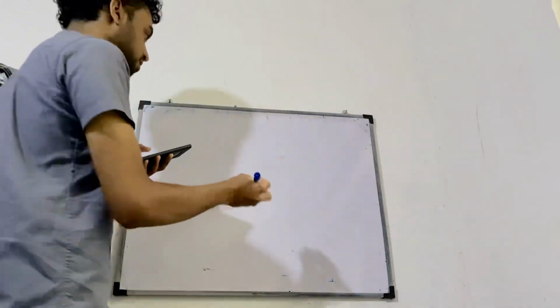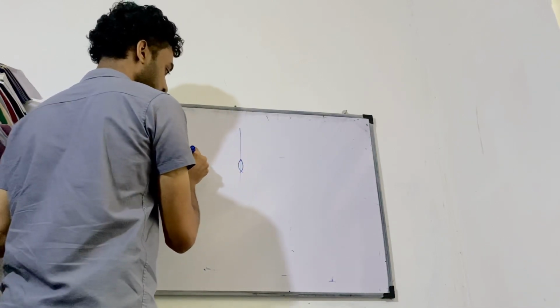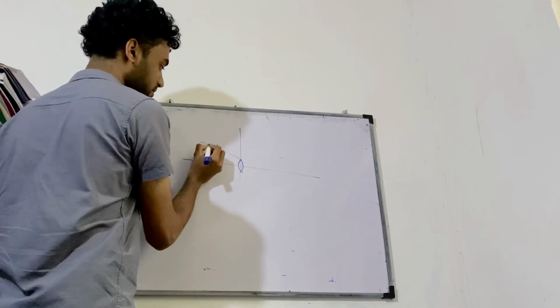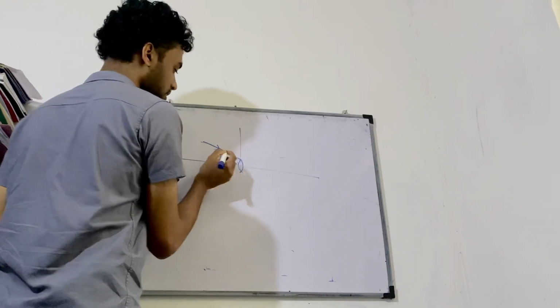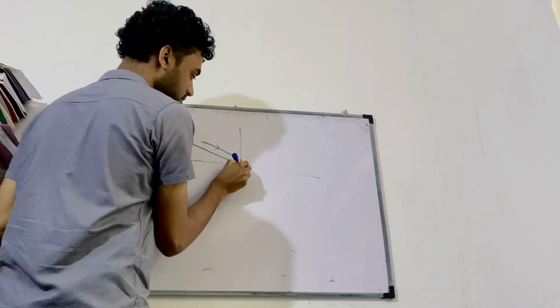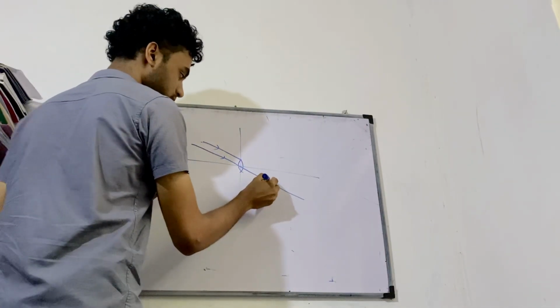Now, I have the lens like this. There we go. So we have the ray coming like this. A ray passing through the center doesn't undergo refraction, it just goes through.